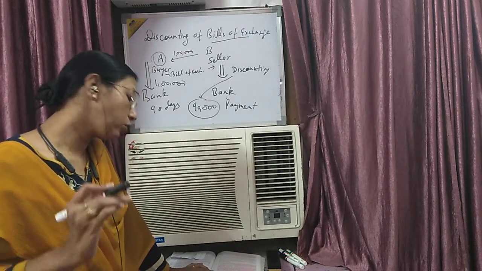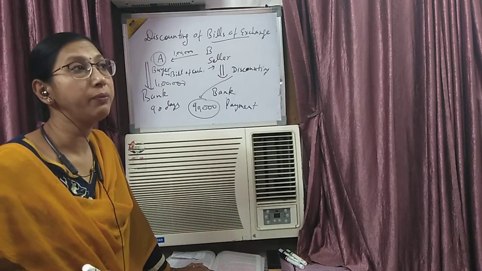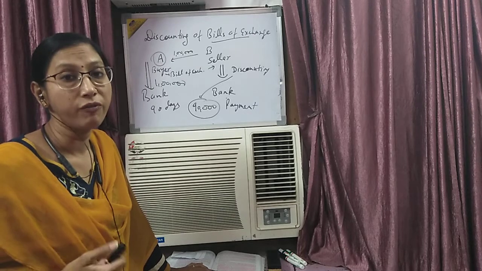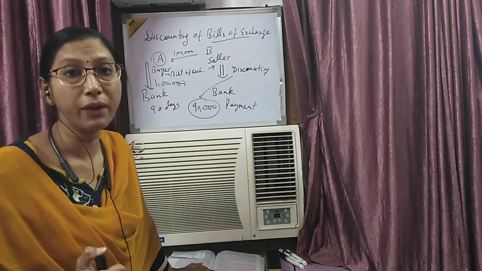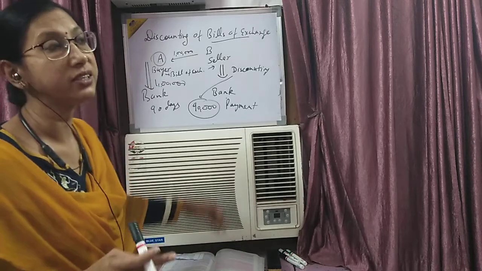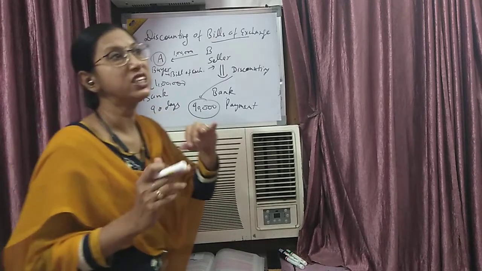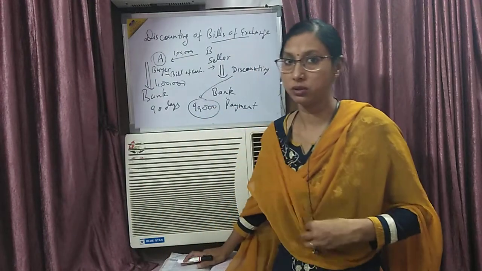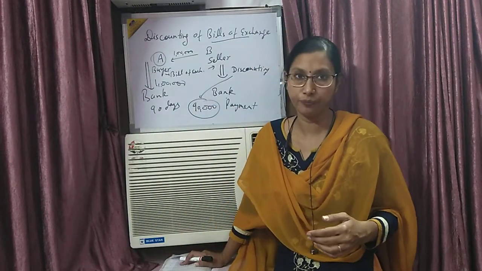Now the bank gives loans to people on the basis of some securities also. When people mortgage something, then only the bank gives a loan. They can be collateral securities. Collateral securities are those securities, children, which can easily be converted into cash. They are known as liquid assets also.